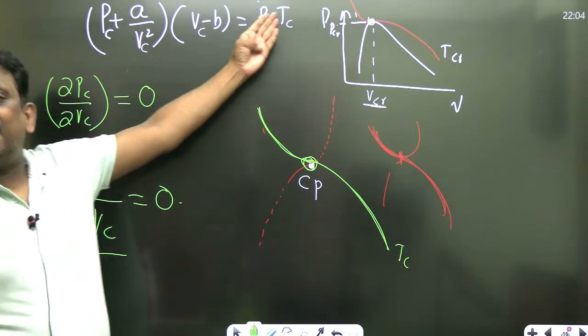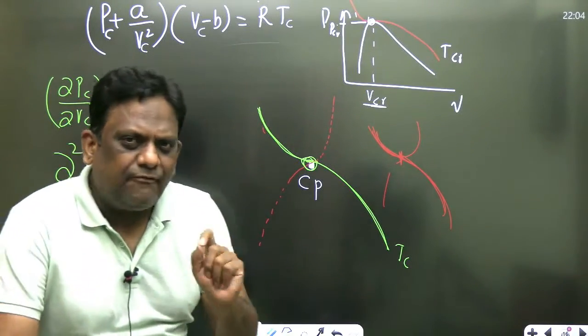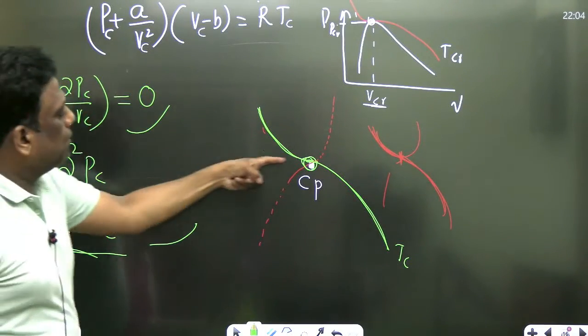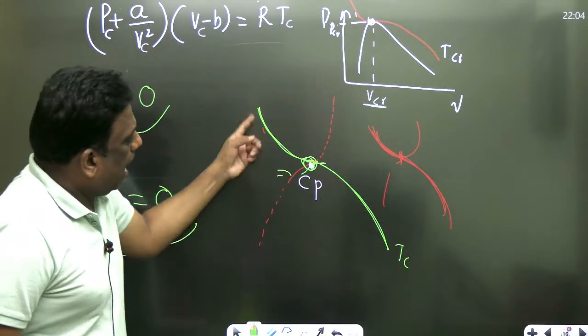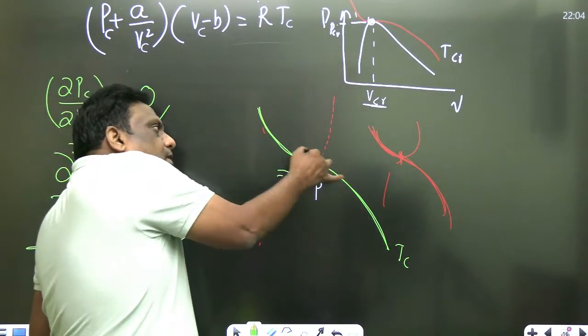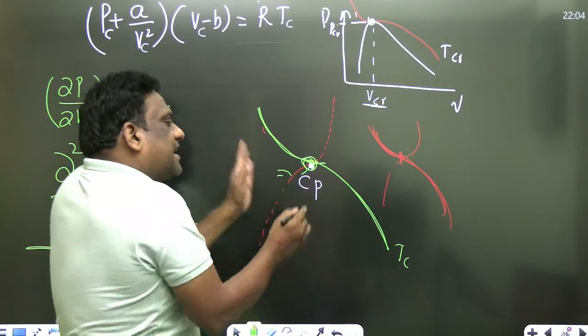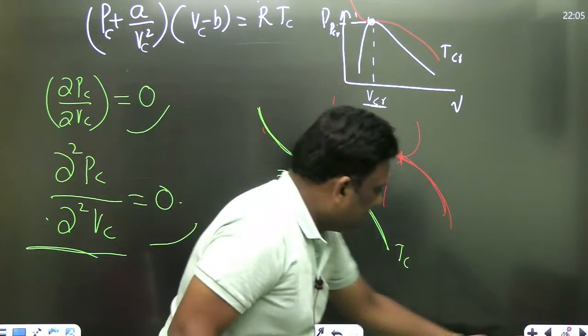मेरे पास इक्वेशन रेडी है. 2 conditions apply करना, will do it. Don't worry. So have you understood the reason why the first order is 0, second order is 0? Slope is 0, therefore this is 0. And at inflection, ये curvature change हो रहा है upward concave से. ये देखो, ये upward concave है, ये downward. So this is downward, this is upward. That's why whenever the curvature is changing, we use this. So second is 0. अब ये equation लेके 2 conditions apply करेंगे sir. Now we'll take this. Listen.